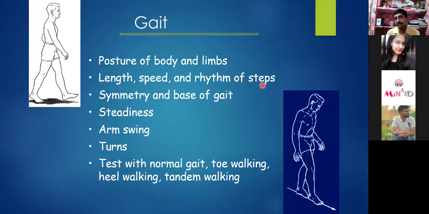Compare with the normal gait. It means you should have an idea of the normal gait, how the kinetic and kinematic parameters are, and then you compare these parameters with the abnormality. As you have already observed and screened the patient, you have an appropriate idea of the illness.